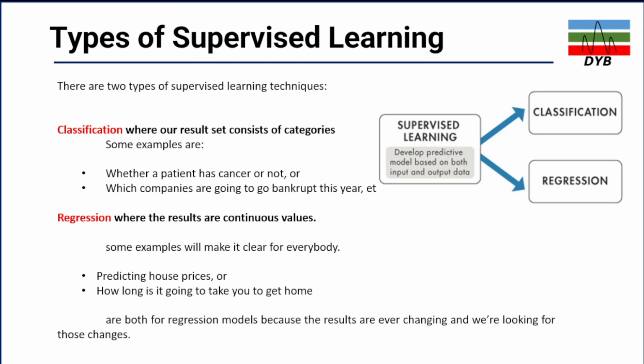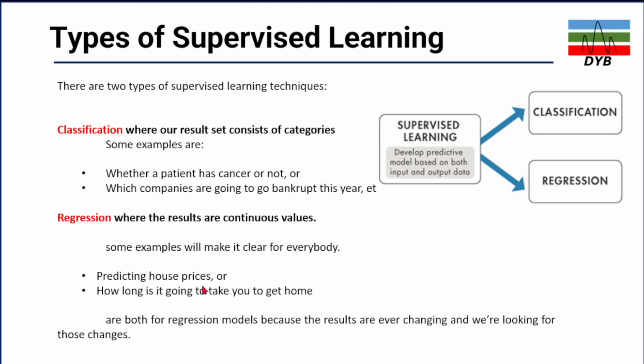The second type of supervised machine learning algorithm is regression, where the results are continuous values. In classification you have only yes and no, or it can be yes, no, and some further categories, which I will discuss. But in regression, it should be a continuous value. Some examples are given below.